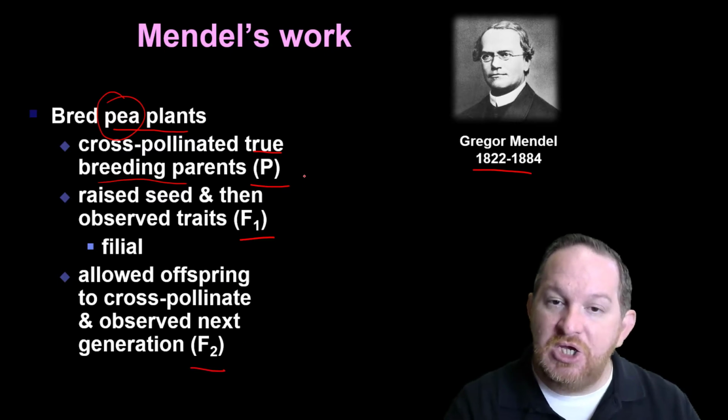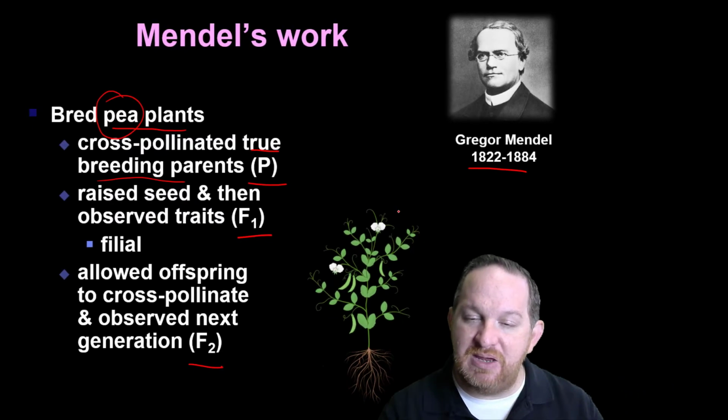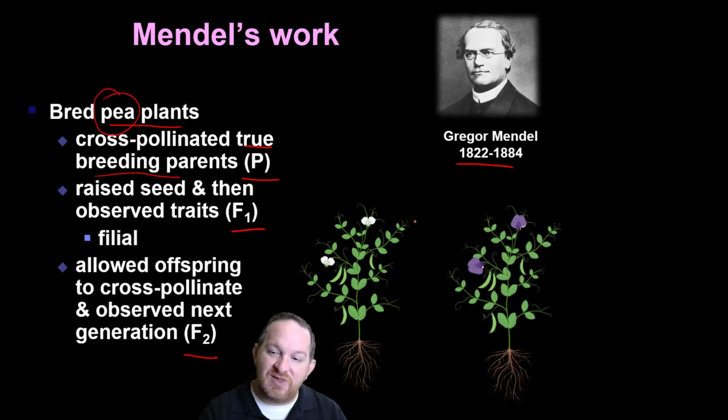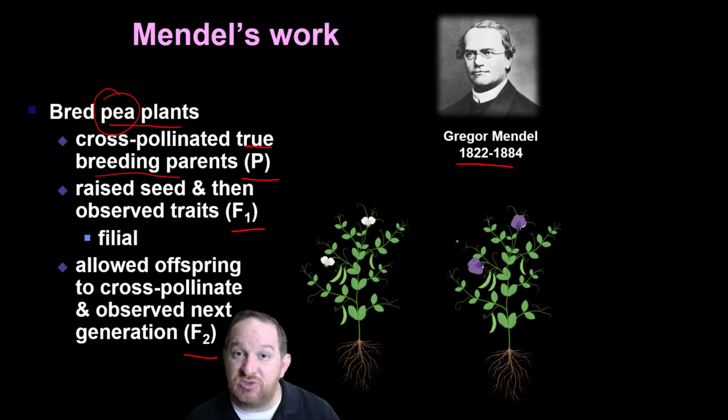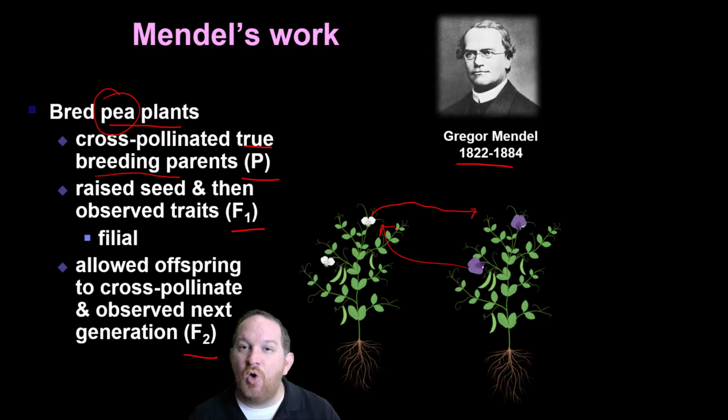So what he did was he noticed, oh, okay, we've got some pea plants, some of them have white flowers, some of them have purple flowers, and he wanted to do some work to see, what if you crossed this, take some of the pollen and put it over here on this, take some of the pollen from that and cross it with another. What do you get when you cross-pollinate or sort of make a hybrid of these plants? And he found some really interesting results. So what did he find?